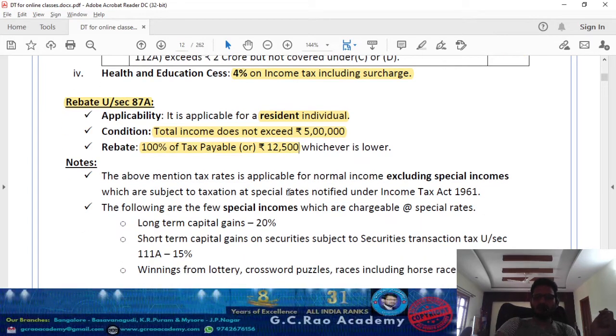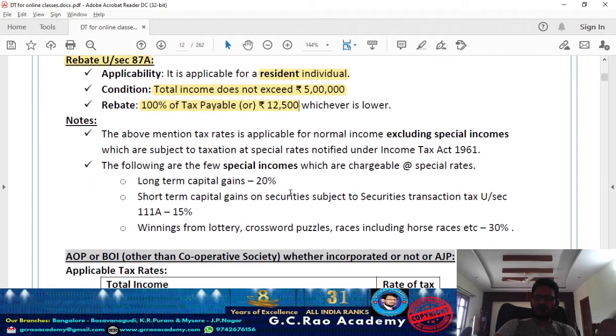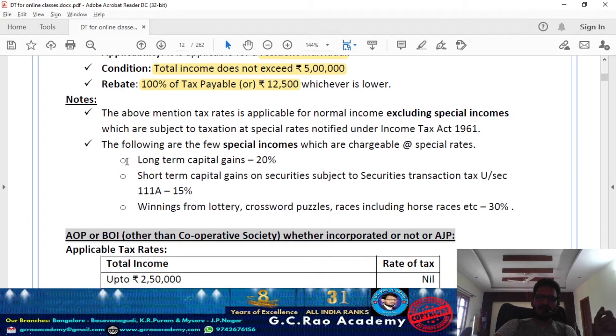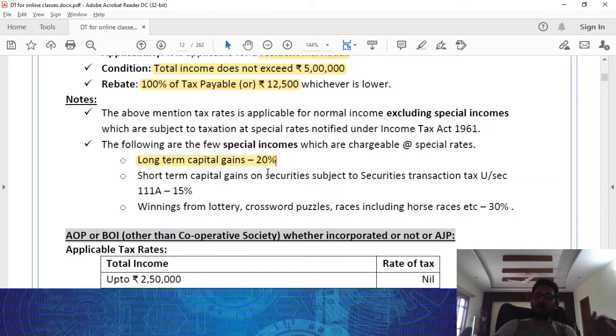In addition to the above items, certain special incomes are going to be taxable at a special rate. These tax rates are covered under the Indian Income Tax Act 1961 itself. Sir, any kind of long-term capital gain is going to be taxable at what rate? 20%, other than section 112A.